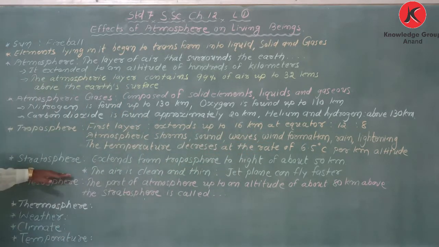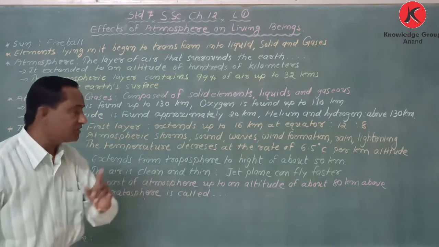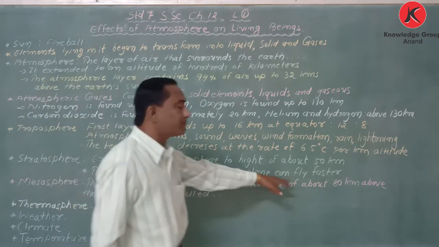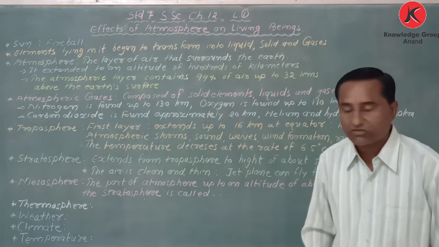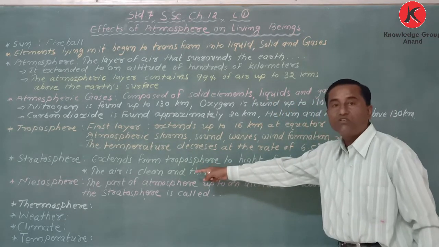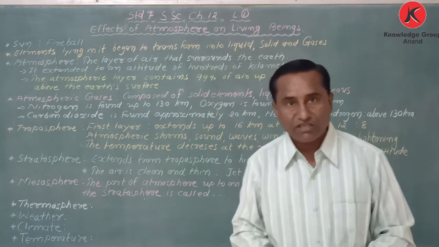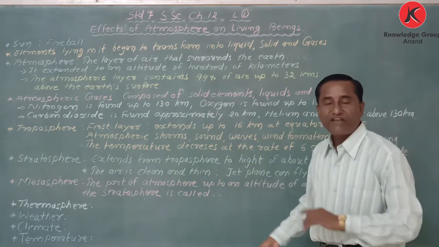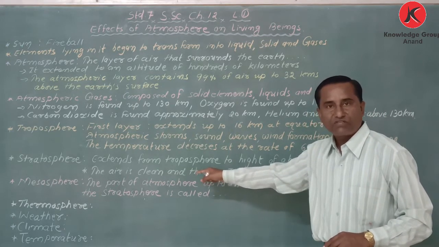The air is clean and thin, so a jet plane can fly faster in the stratosphere. I will ask this as a give-reason question. When I explain the give reasons, I am going to ask one question from here also.